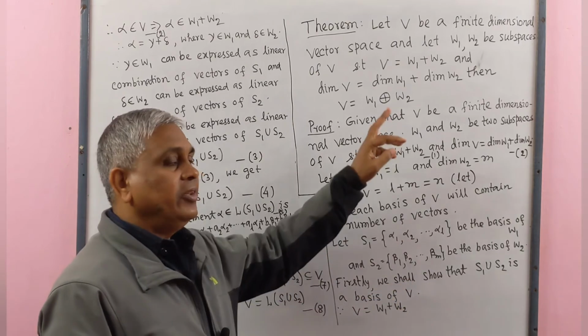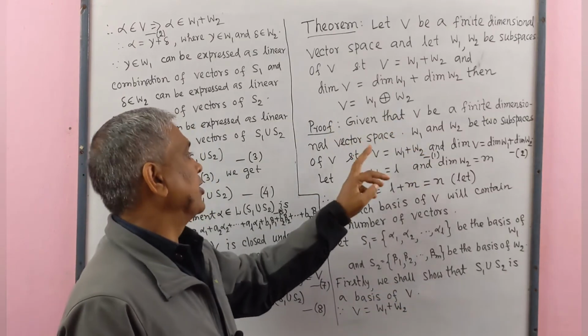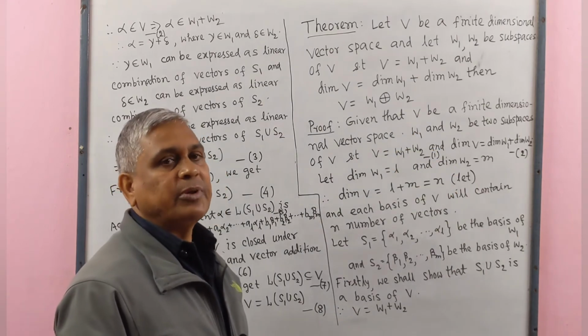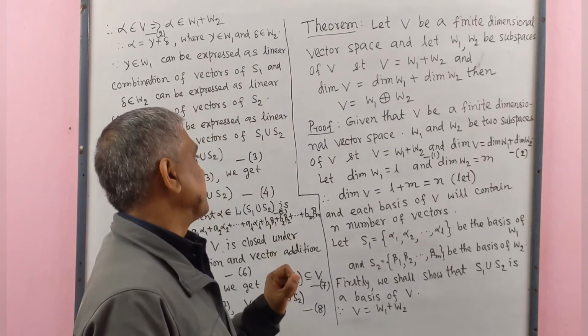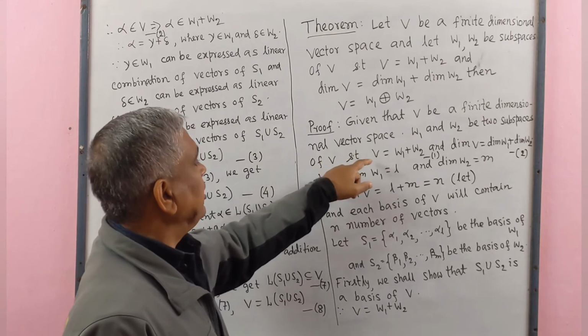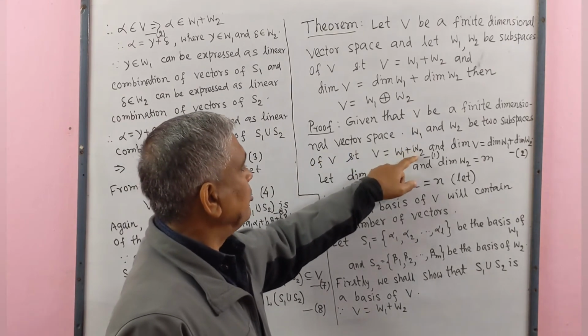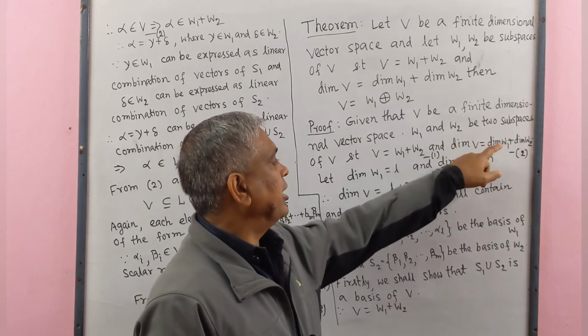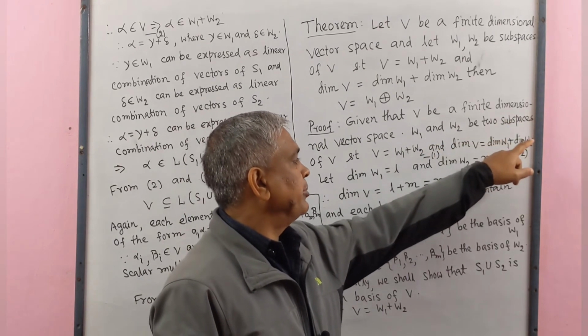Given that V is a finite dimensional vector space, W1 and W2 are two subspaces of this vector space V, such that V equals W1 plus W2. This is number one. And the dimension of V equals the dimension of W1 plus the dimension of W2.